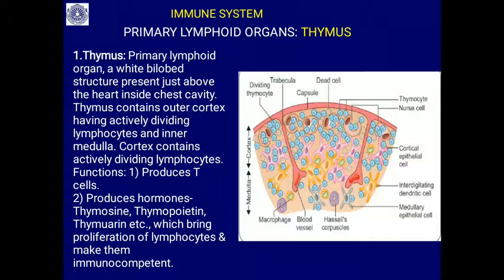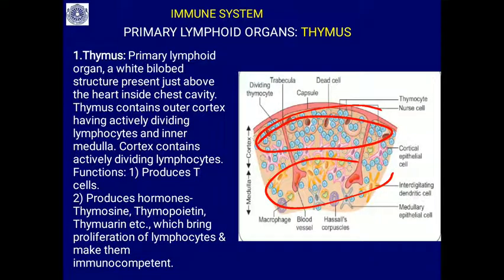The thymus is a white bilobed structure just above the heart inside the chest cavity. It contains an outer cortex region and an inner medulla region. This is similar to our spleen, and it's a histological structure. So what is the function of this thymus? The cortex of the thymus has actively dividing lymphocytes. It produces thymic lymphocytes, or T cells. T stands for thymic lymphocytes.